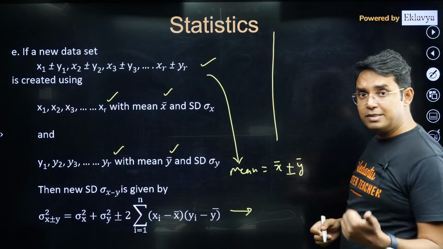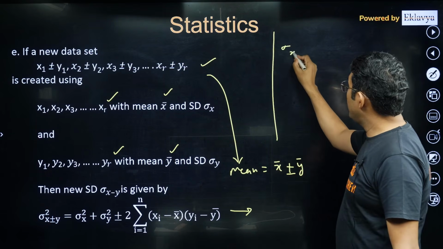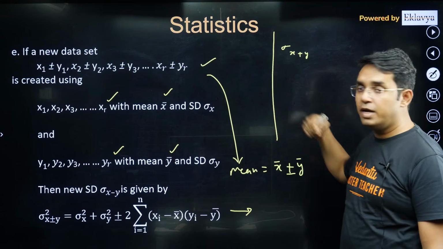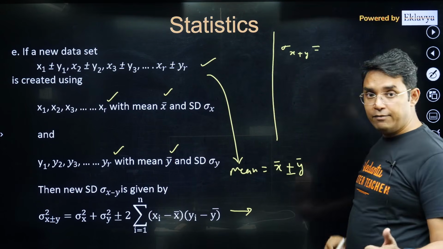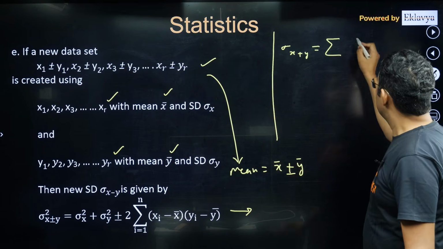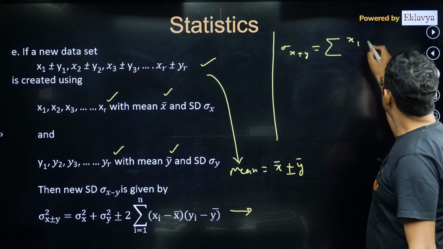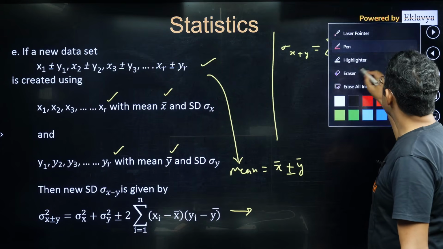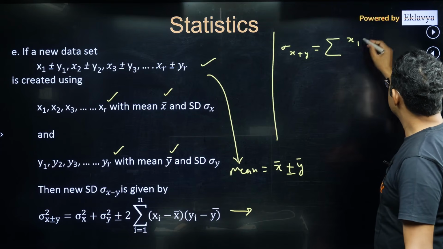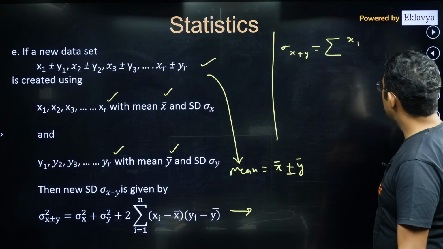If we are looking for standard deviation, let's say for x plus y data, when all x1, y1, x2, y2 are added, I will write this from the fundamental definition.